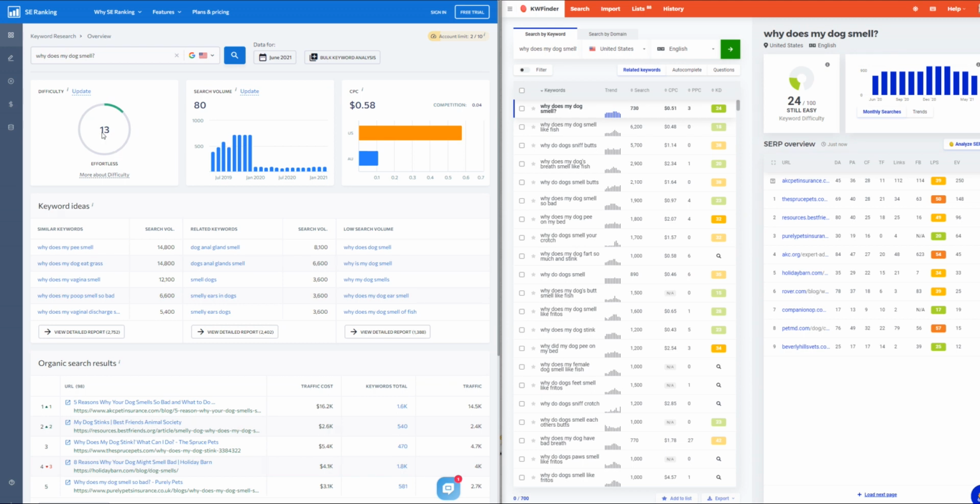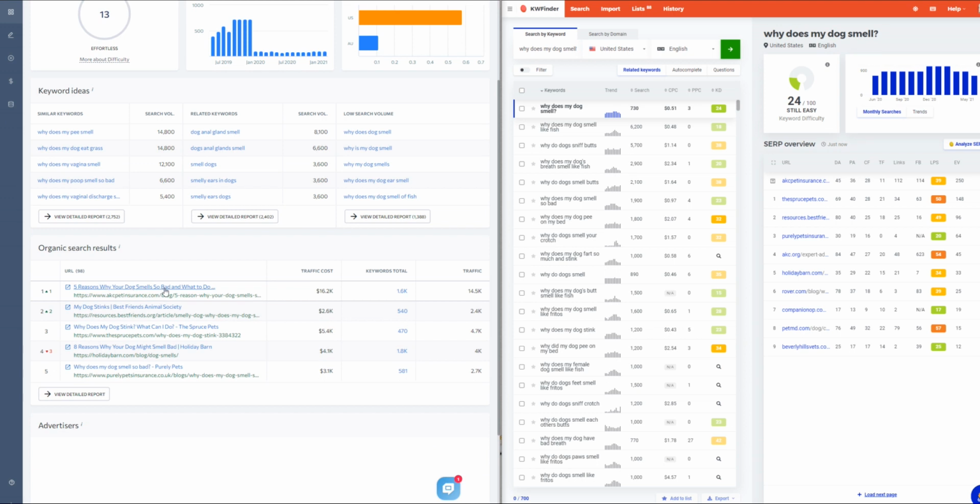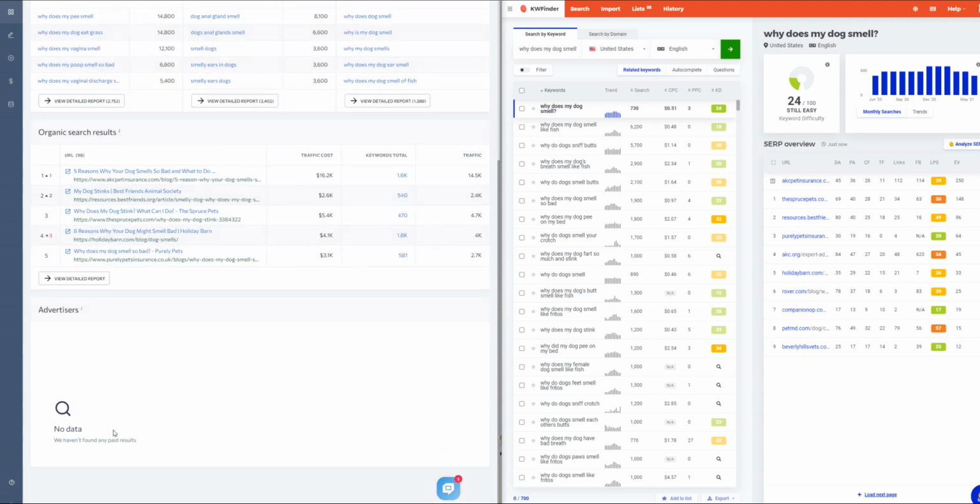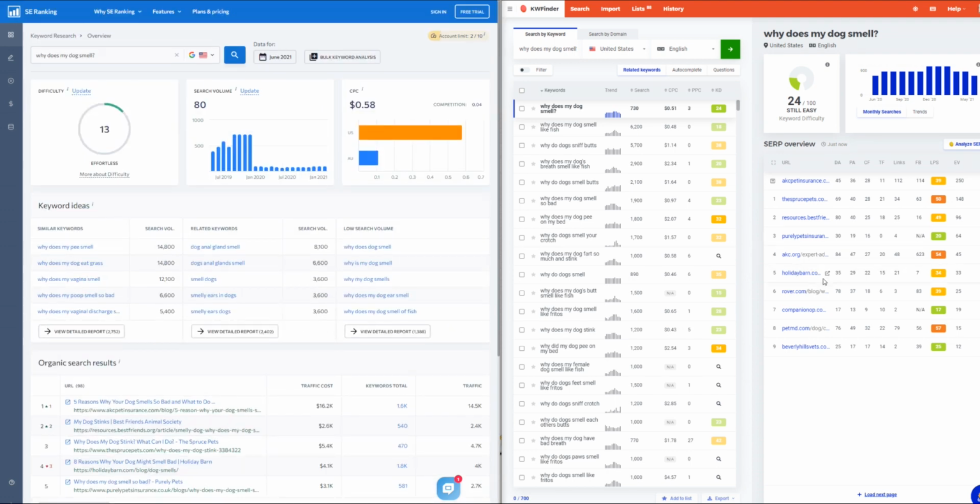Now it's still saying 13. It is showing me the SERPs, but again, it's hard for me to see because it isn't saying anything like the domain or authority or anything of that nature. So from what I can see from KWFinder, I don't think this would be as low as 13, because it still has quite a few high domain sites here. So I think the SERanking score there is a little bit on the low side, frankly, and it's just a shame that they don't have more information on this tool.